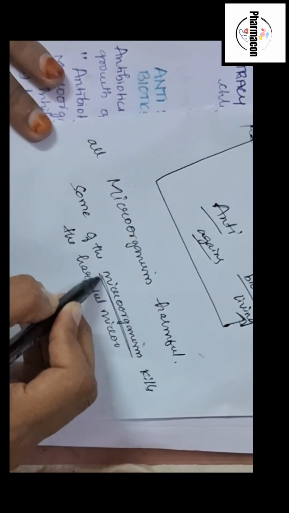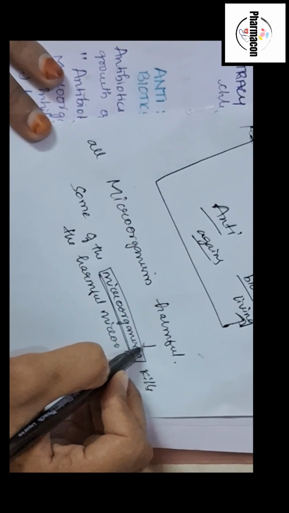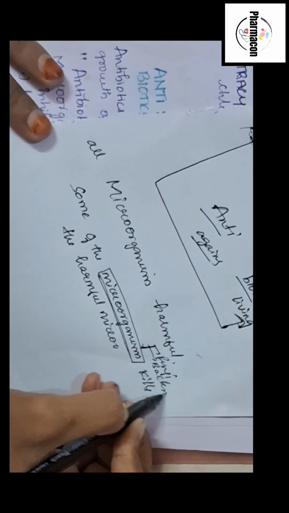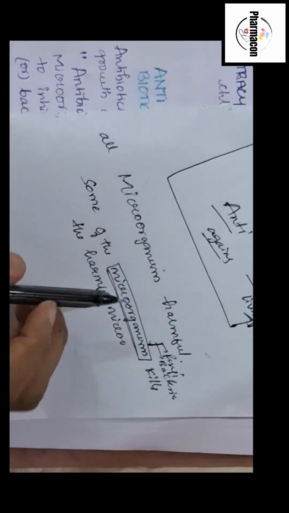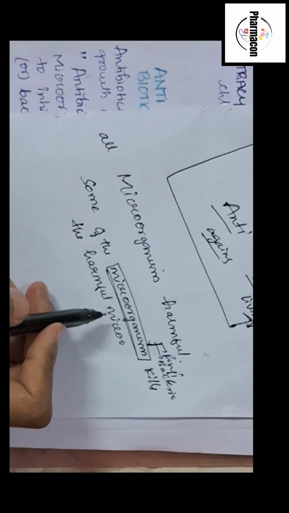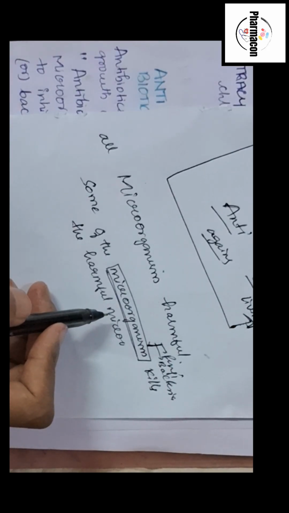So when I refer to the term microorganism, it includes fungi and bacteria. I'm assuming this much you know. Okay, so not all microorganisms, हर microorganism harmful नहीं होता. So थोड़े microorganism other microorganism को मारते हैं जो harmful होते हैं.